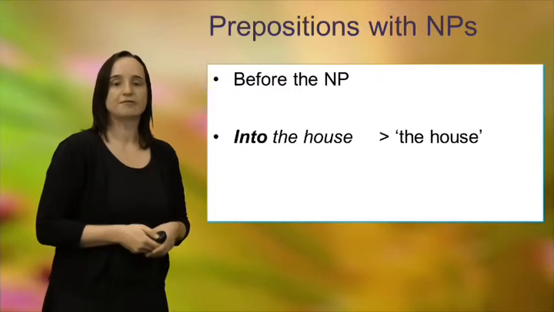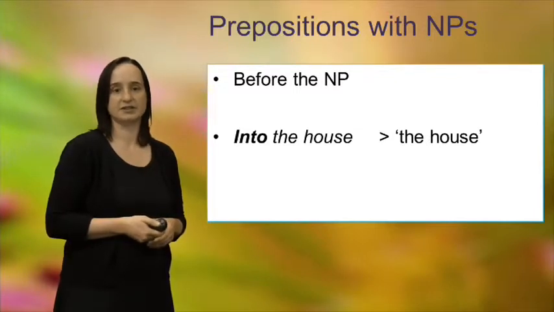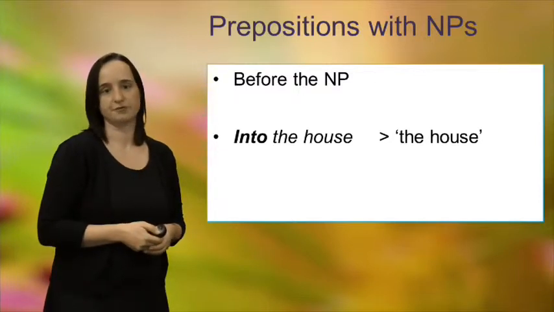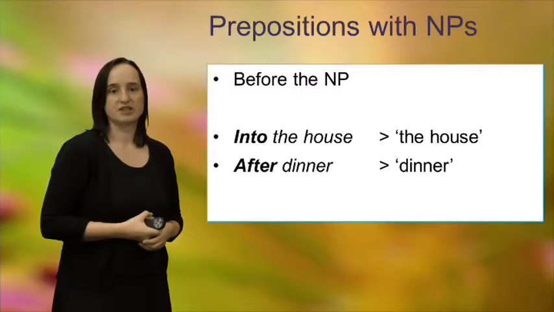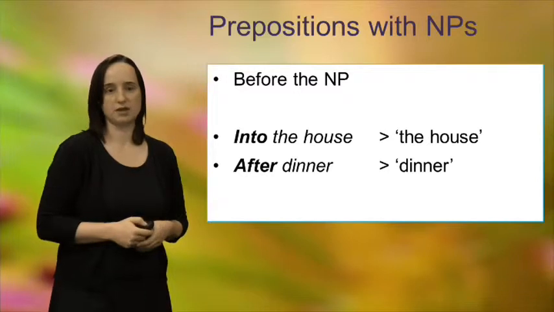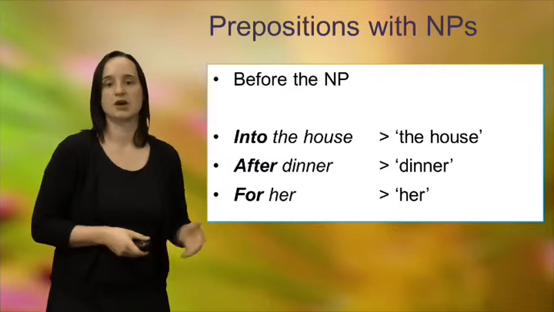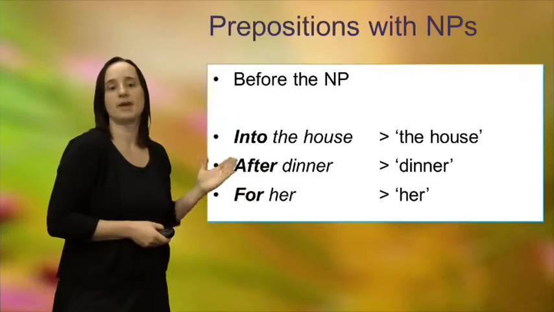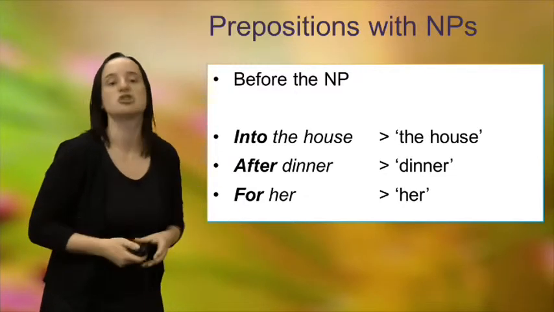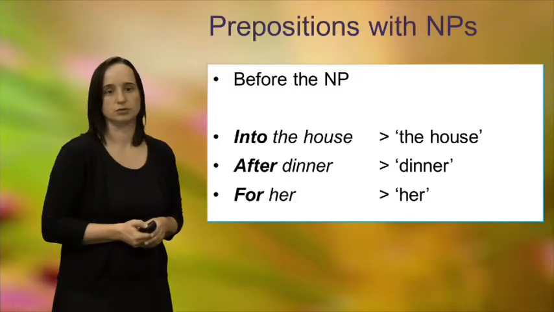Right, before the noun phrase, into the house, we've got our noun phrase, the house, a definite article, a determiner the, and our head noun, house, and the preposition appears before this noun phrase. We have another noun phrase here, after dinner, where the noun phrase just consists of a single noun, dinner, and the preposition again appears before this noun phrase. And in for her, again a noun phrase consisting of the pronoun her, and for appears before the pronoun, indicating the kind of positioning of something. In this case, again, it's more conceptual than spatial.